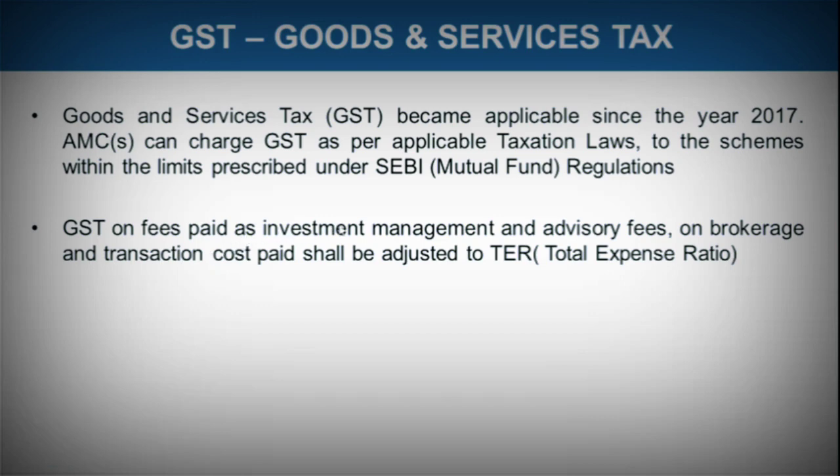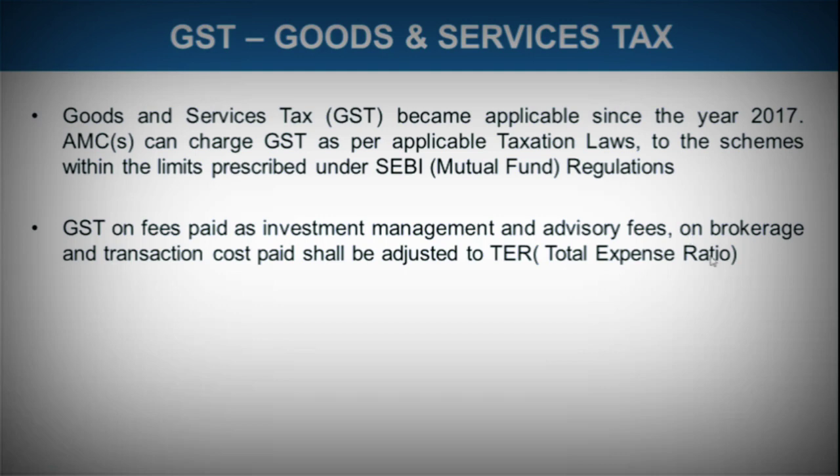So let's see. GST on fees paid as investment management and advisory fees. So we have learned this in the previous chapter, where we learned about the total expense ratio, that how investment and advisory fees is also being charged, brokerage and transaction cost is also being paid. So GST is being charged on fees paid as investment management and advisory fee, and also on brokerage and transaction cost. And whatever GST is being charged on these transaction costs or advisory fee, that needs to be adjusted into the total expense ratio.